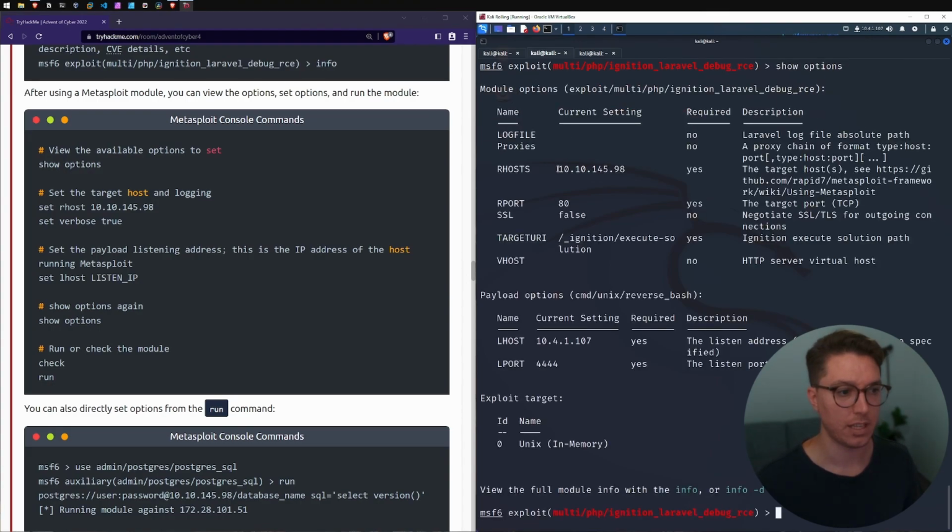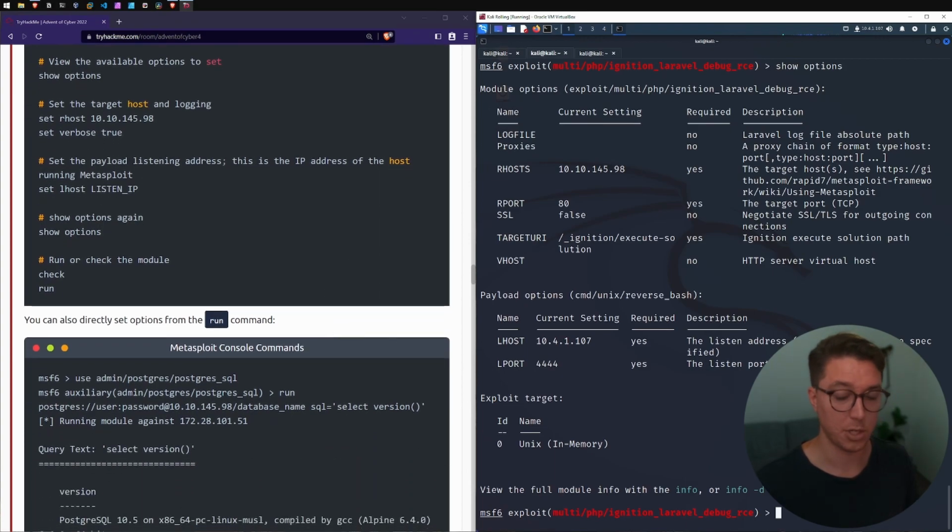And now we can see our listening host has changed to us, and there's already a default port that's set for us. Once you're happy with it, then we can hit run. I'm just going to follow it, assuming that this is what we have to do. So I'm going to hit run.